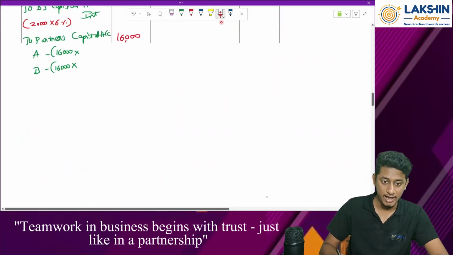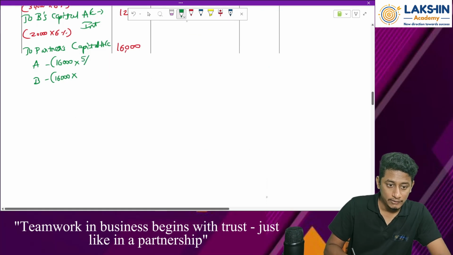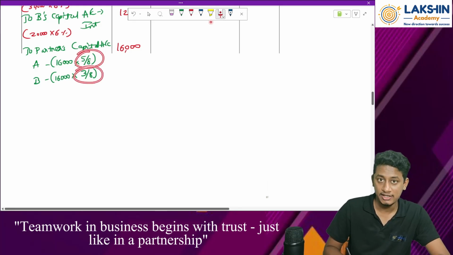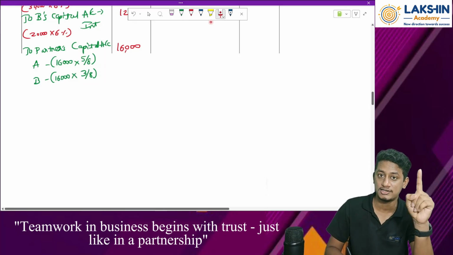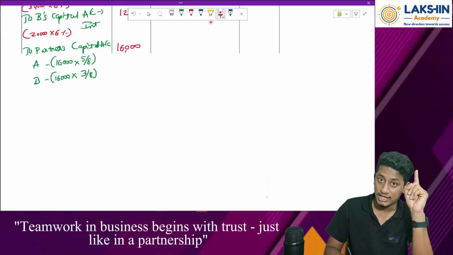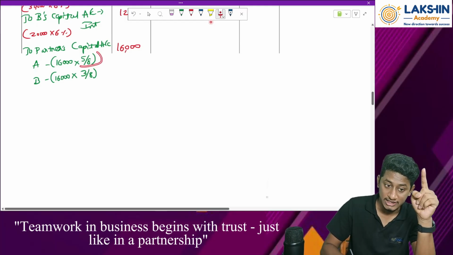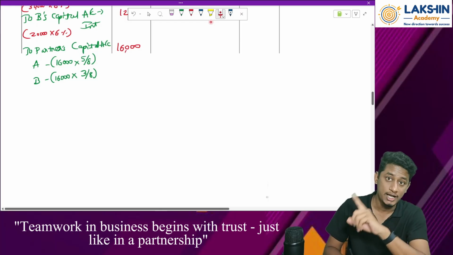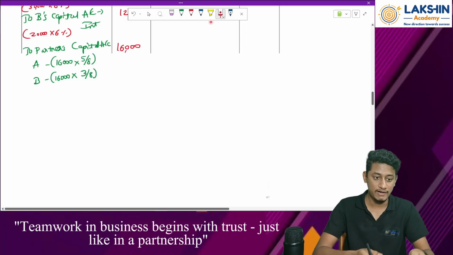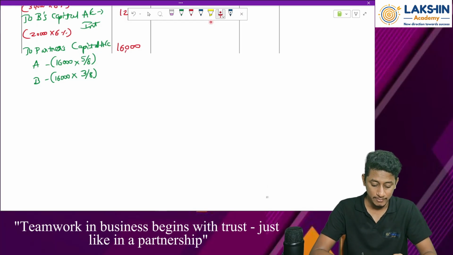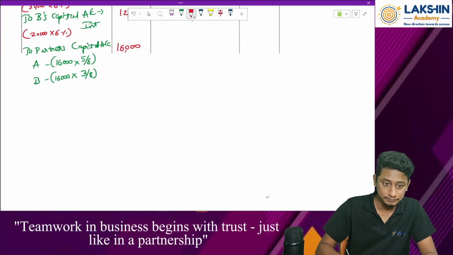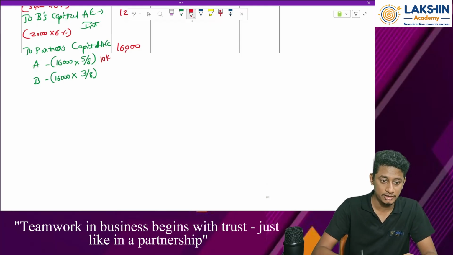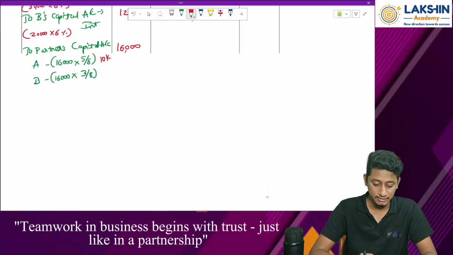So going back, 5 by 8, 3 by 8. Okay. If you are confused about why I did 5 by 8, please refer to the ratios and proportions chapter in maths. Okay, after completing that, please come over here because this chapter will be fully dealing with this particular part. So please deal with it over there. I won't be going deep into it. Clear? Okay. So divide this now. 16,000 into 5 by 8, 10,000. Let's mention 10k over here. Then 16,000 into 3 by 8, 6,000.